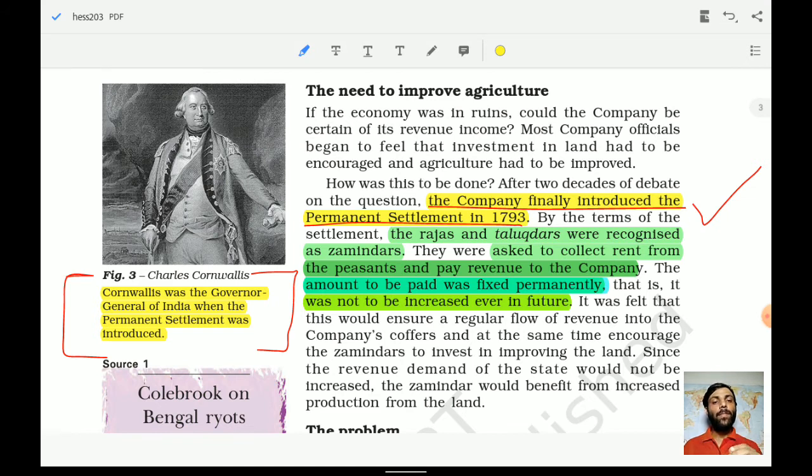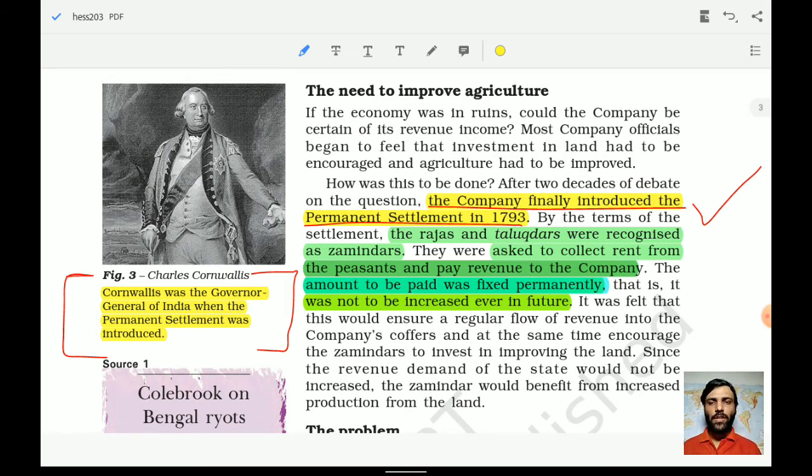The zamindars never put in their efforts, because on their behalf they probably hired or arranged other people to collect these revenues, and they showed no interest in making any changes in agriculture. Hence this particular settlement arrangement flopped.